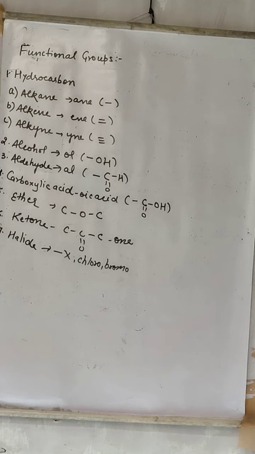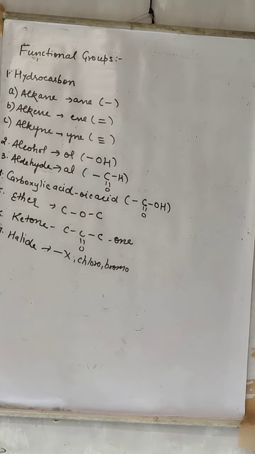So remember these functional groups and remember their suffixes. If a functional group is present, like alkane, alkene, alkyne, alcohol, aldehyde, carboxylic acid, ether and ketone, they will always be named in a suffix. If halide is there in that particular organic compound, then it will always be named in a prefix. Like suppose if this is present, then first we will mention that chlorine is present or bromine is present or iodine is present or fluorine is present. When you name it, you will write the name of chlorine, bromine, fluorine and iodine in a prefix.